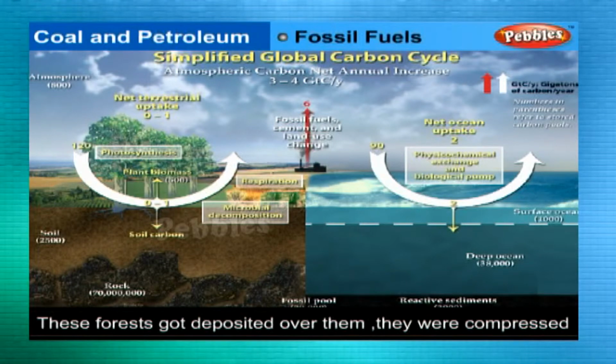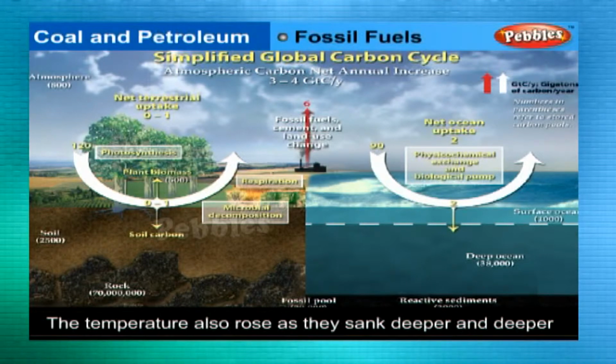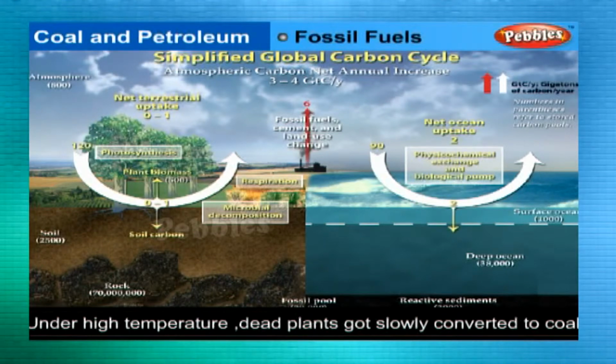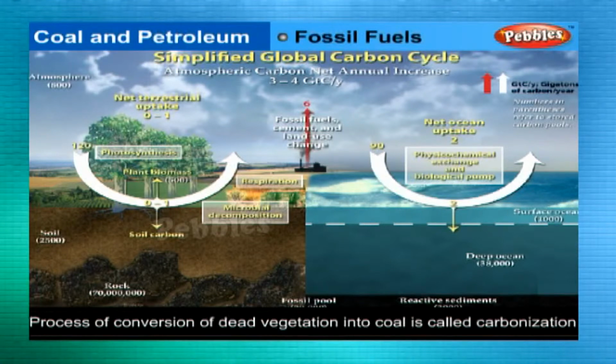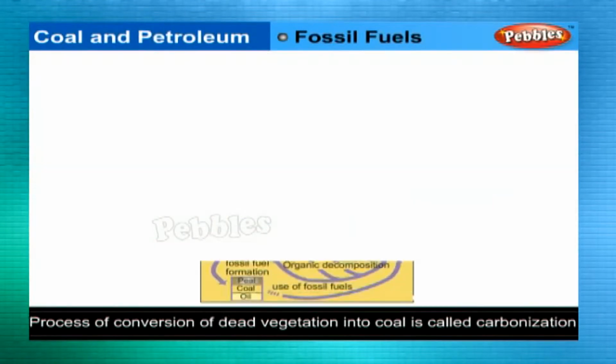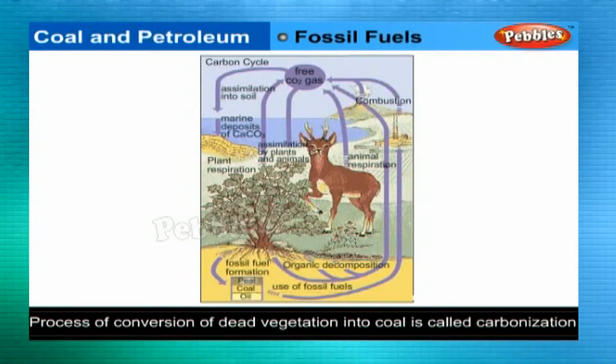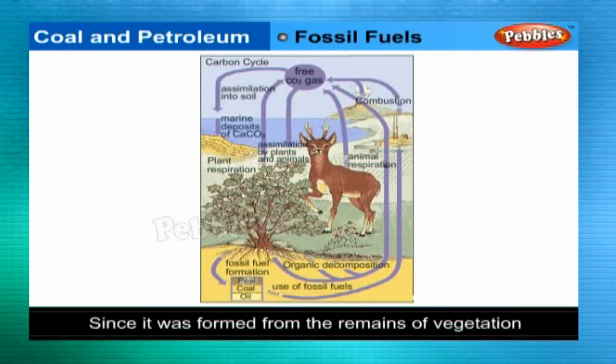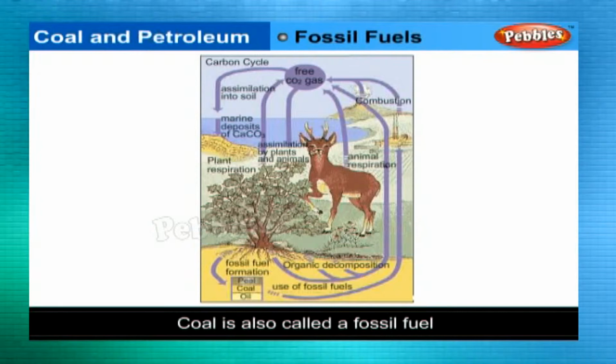They were compressed. The temperature also rose as they sank deeper and deeper. Under high temperature, dead plants got slowly converted to coal. The slow process of conversion of dead vegetation into coal is called carbonization. Since it was formed from the remains of vegetation, coal is also called a fossil fuel.